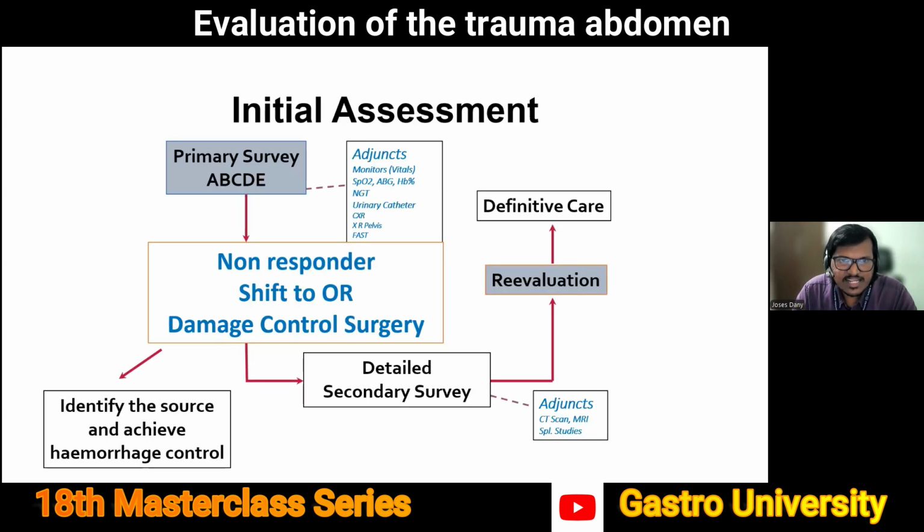So now that we've done our initial assessment, we've determined what the source of bleeding is. Our goal is to identify that source, achieve hemorrhage control, and fill up the patient. So whatever is lost has to be replaced, and ongoing loss has to be stopped. And with that, if we correct the physiology, our initial assessment is complete, and we can then move on to a detailed secondary survey.